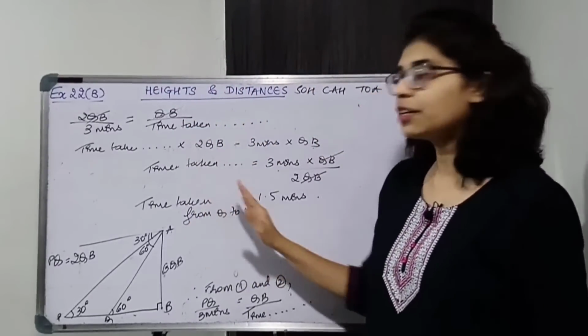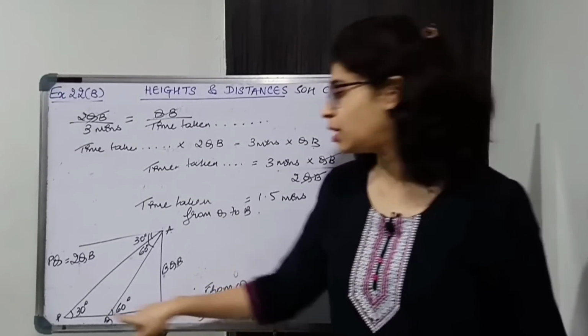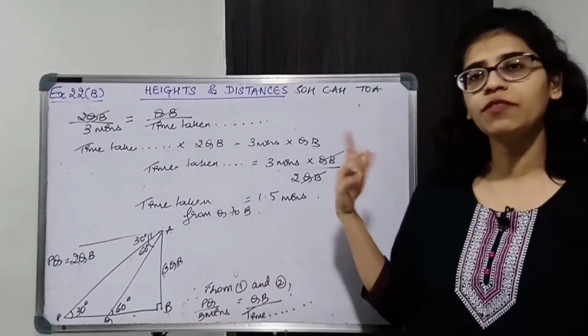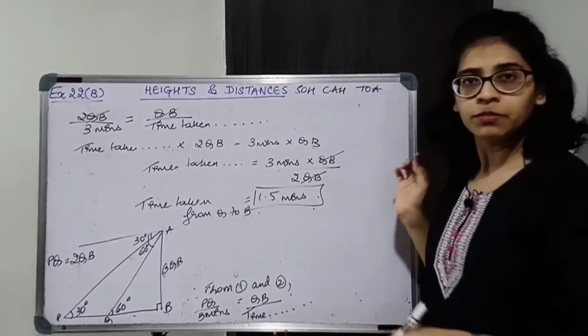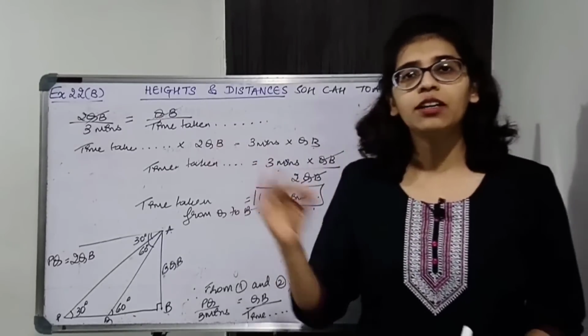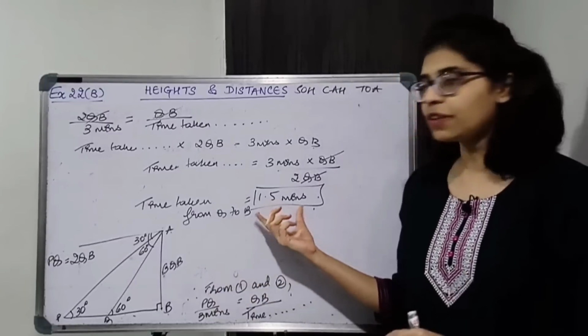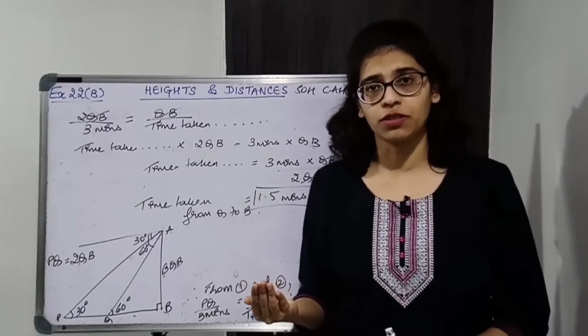So here you can write T2 is equal to 1.5 minutes. That is, T2 is the time from Q to B. Here T1. Okay, so T1 is 3 minutes, T2 will be 1.5 minutes. Okay, so we found. All right, so just write down the time taken to reach the shore from point Q will be 1.5 minutes. Okay, now we'll go to the second part of the question.